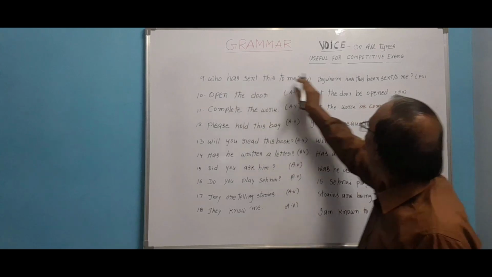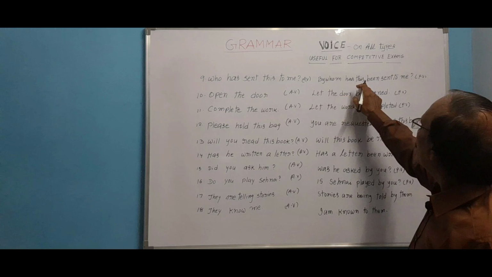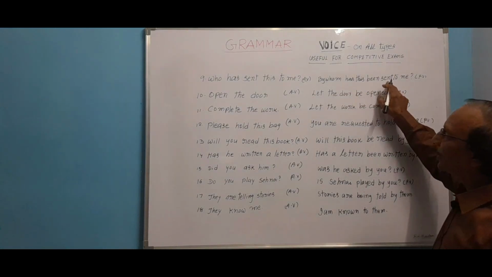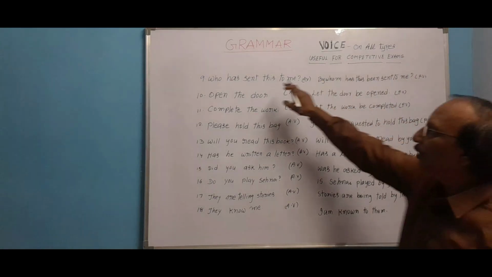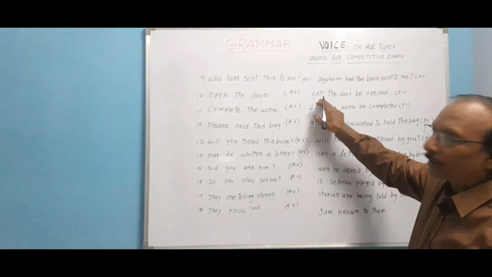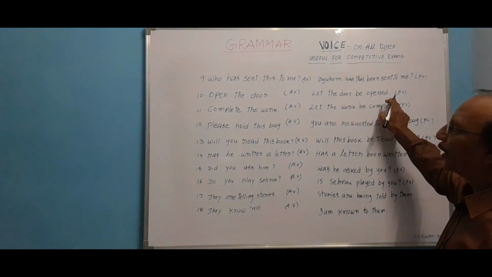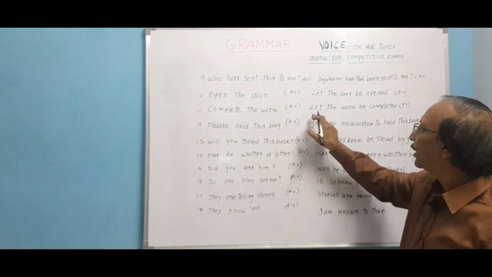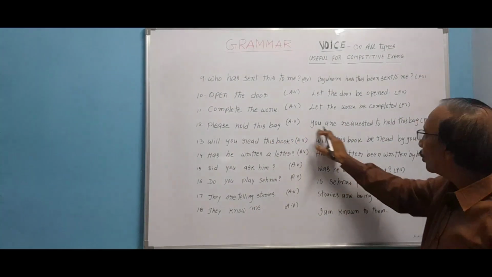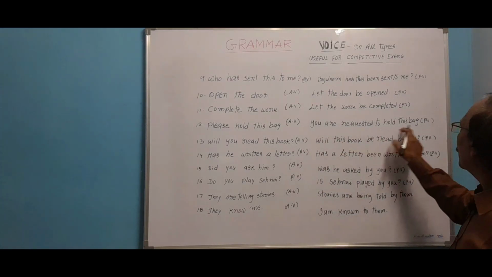When who is there, by whom comes, and then here the object is this. When it is brought here: by whom has this, and then been comes, been sent to me. Already it is in V3. Next, open the door. In such imperative sentences there is no subject, so we have to use let. Let the door be opened. In the same way, complete the work: let the work be completed. Please hold this bag. Here it is a request, so you are requested to hold this bag.